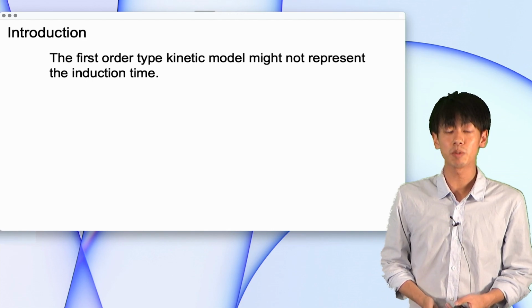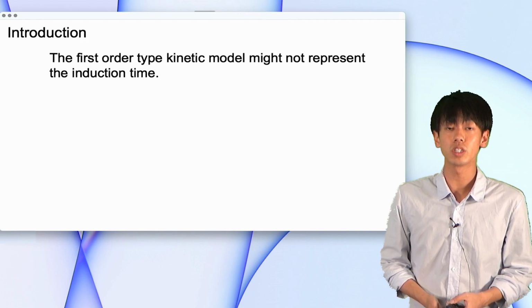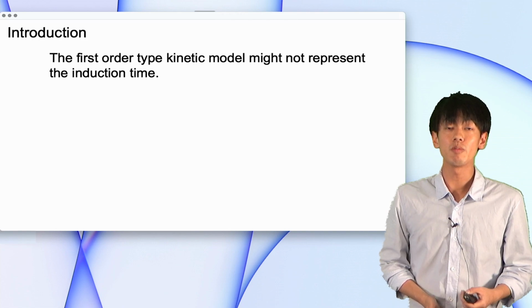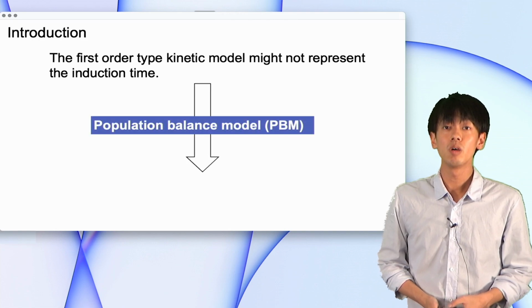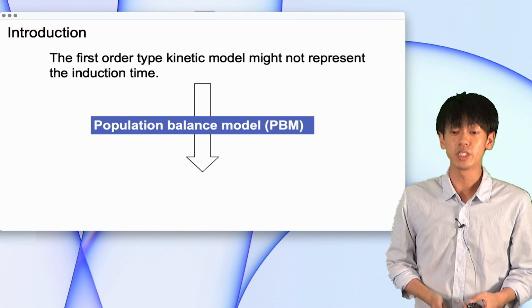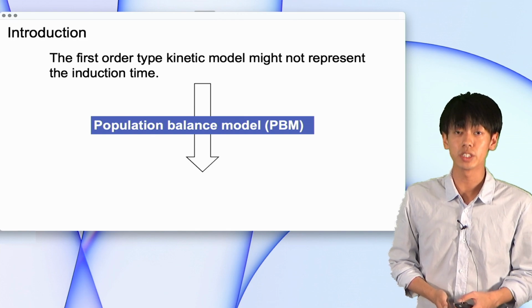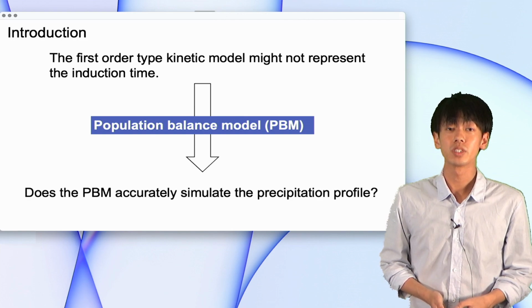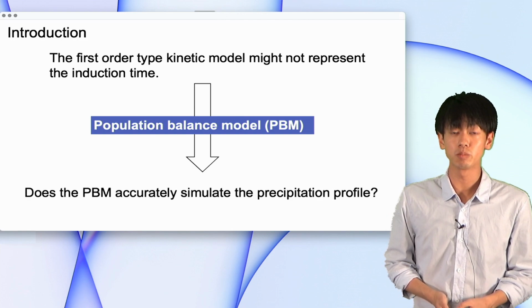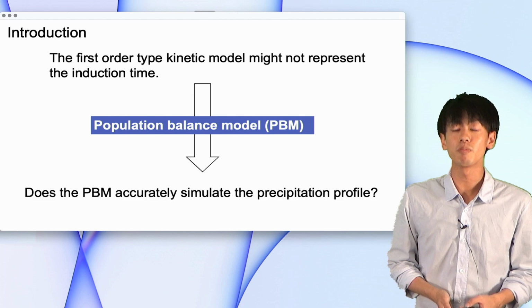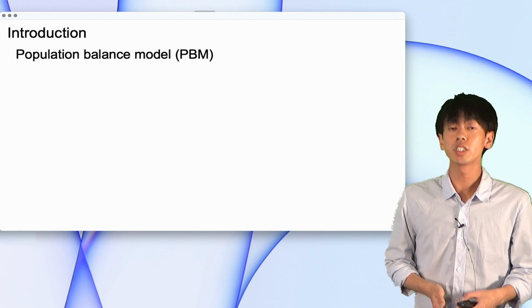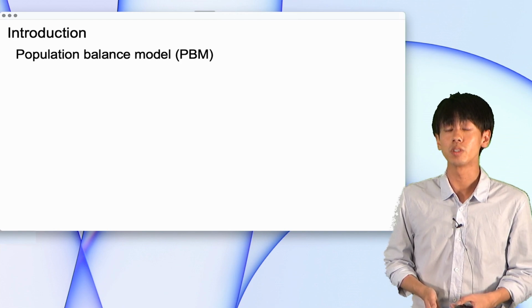To predict the precipitation profile in the gastrointestinal tract, we need a mathematical model. In chemical engineering, the population balance model has been successfully applied to predict the crystallization process. In this study, we aim to show that the population balance model accurately simulates the precipitation profile. To begin with, I will explain the population balance model.